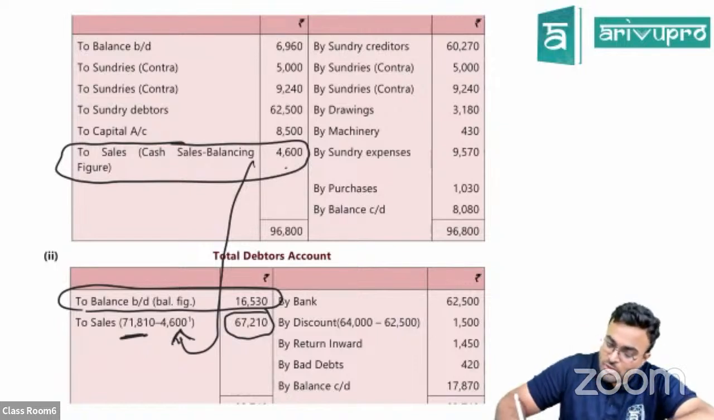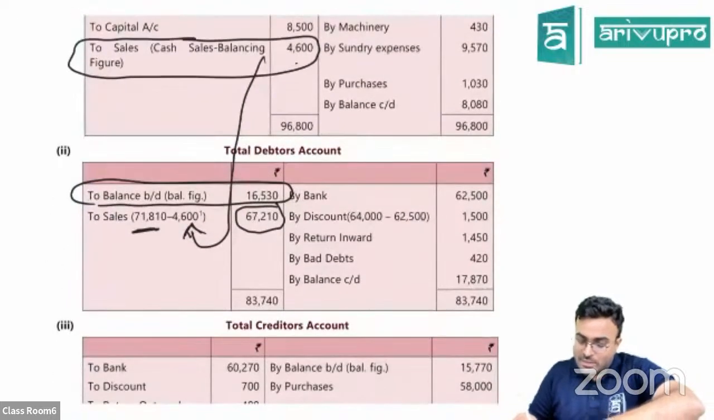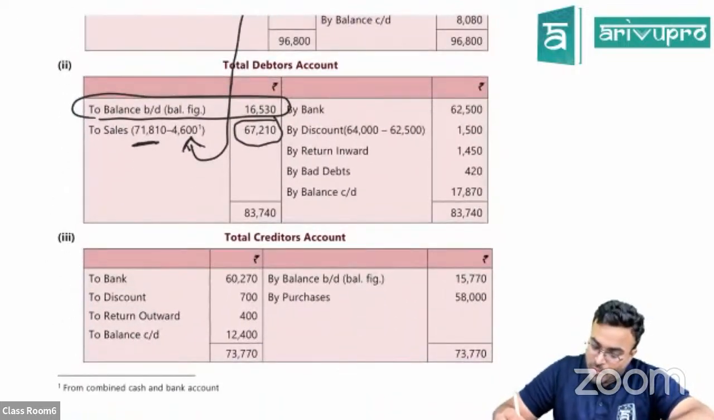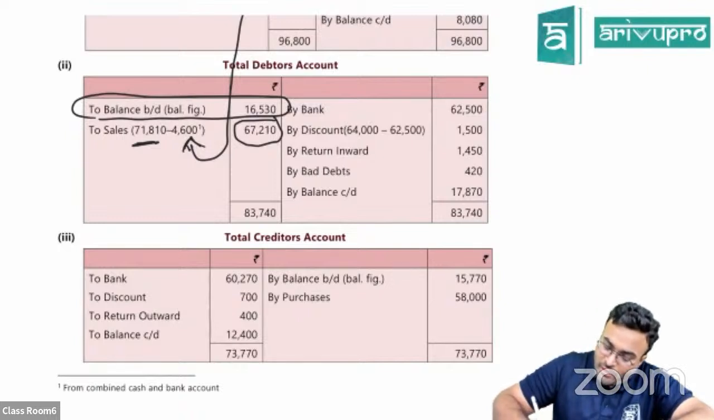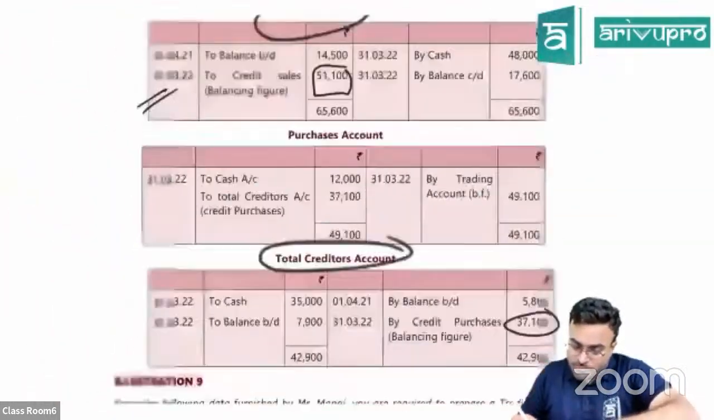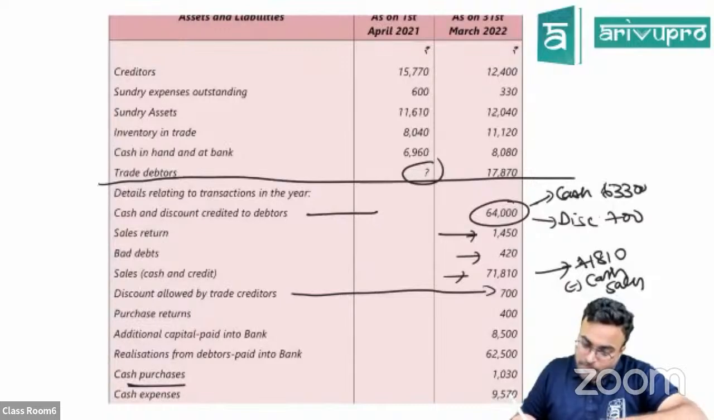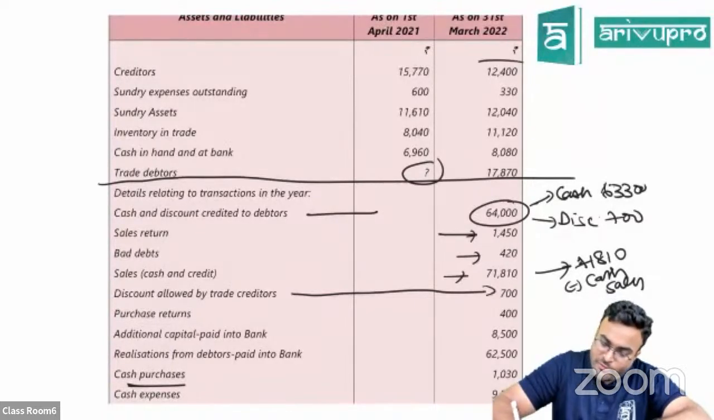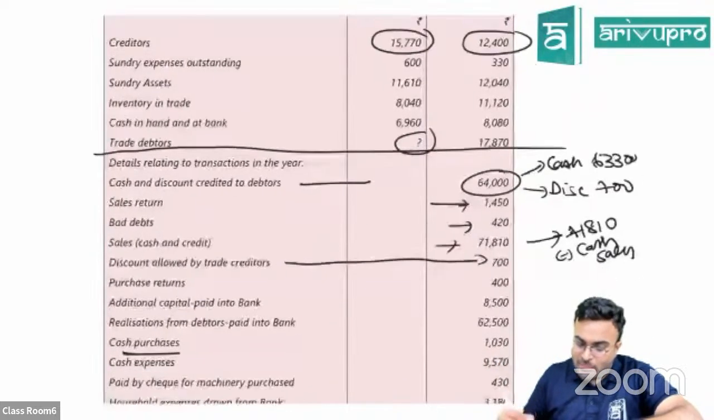Clear? Discount is also given. All these things. In creditors account, there is no problem actually. Creditors account, everything is given. Okay. This is the balancing figure. You can see creditors, there also there was an issue. Okay. 12,400. Everything is given. Just put the numbers there.